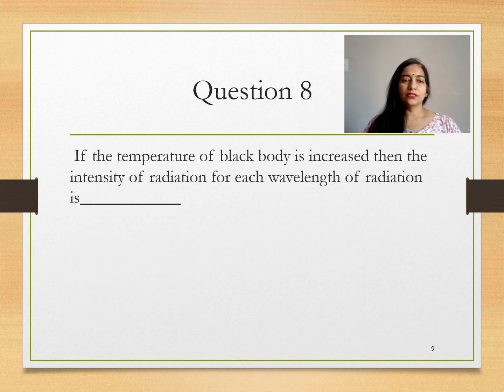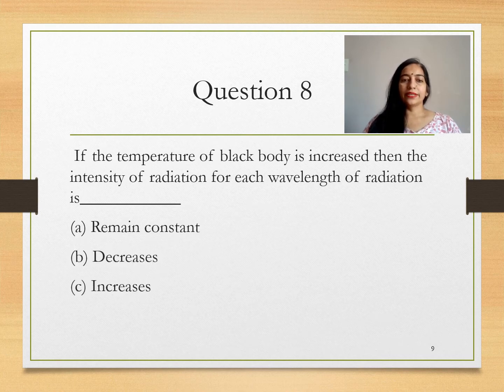Eighth question: If the temperature of a black body is increased, then the intensity of radiation for each wavelength remains constant, decreases, increases, or none of the above. So the option is: as the temperature of a black body increases, the intensity of radiation of each wavelength also increases.